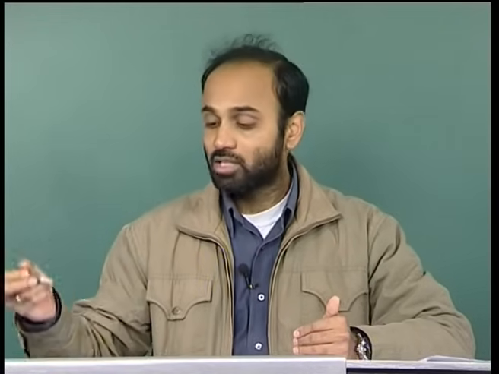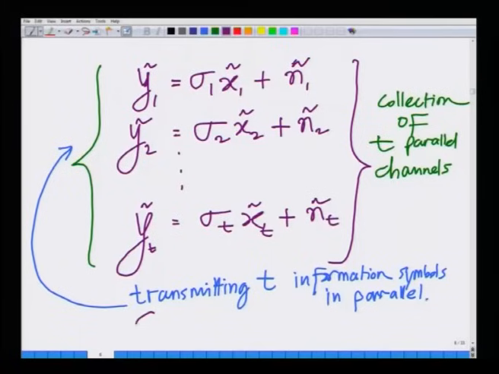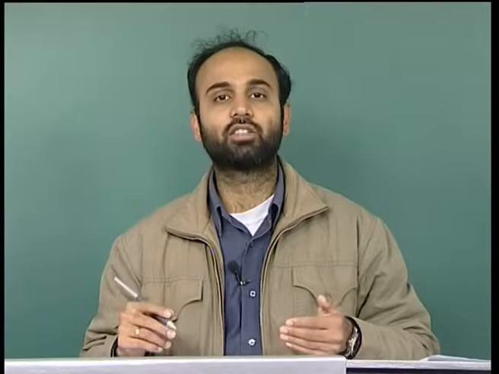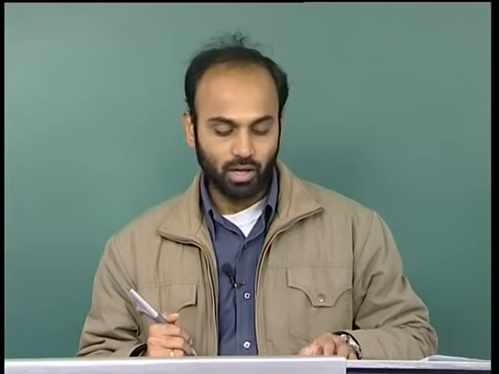This is nothing but spatial multiplexing of t parallel streams of information. As we said in one of the first lectures on MIMO, spatial multiplexing is nothing but multiplexing several information streams in space, that is using the same space to transmit several streams of information in parallel.